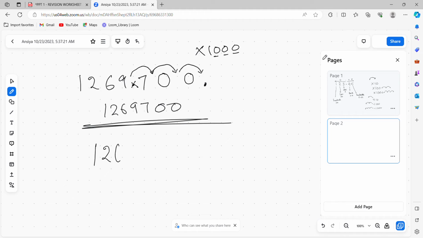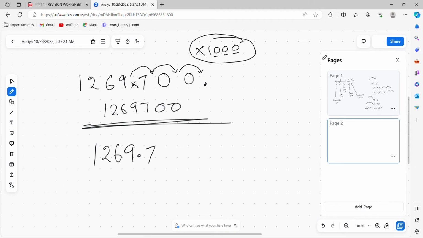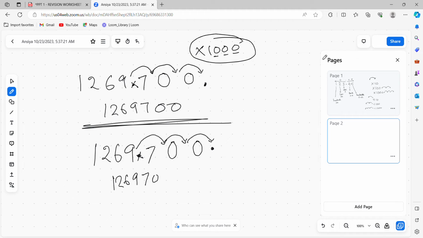What we did, I will show you again. The number was 1269.7 and we were supposed to multiply with 1000. That means 3 positions the decimal point should move to the right side. The decimal point is here. We are moving one time, the number is over. No problem, continue. Second movement and third movement. Wherever there was no number, fill it. And now the decimal point will be here and not here. So 1269,700 is the number. Hope it is clear.